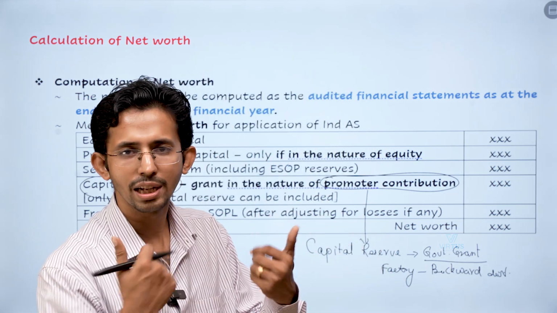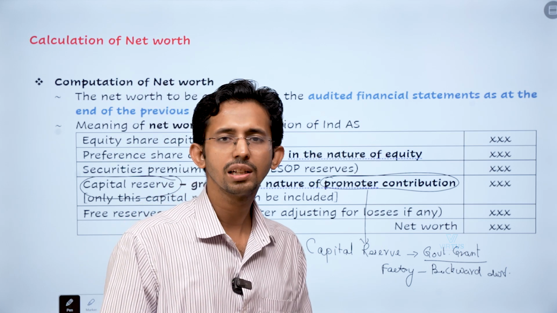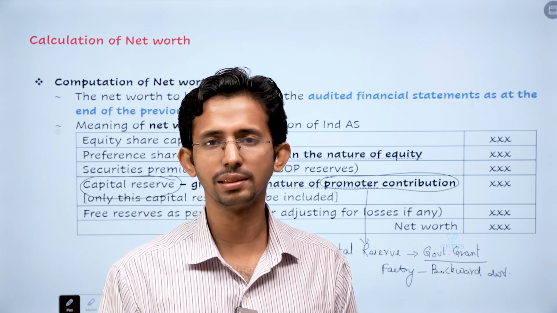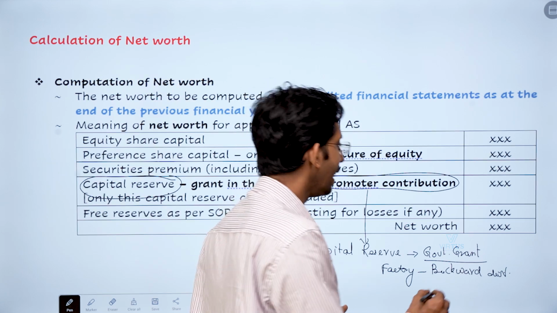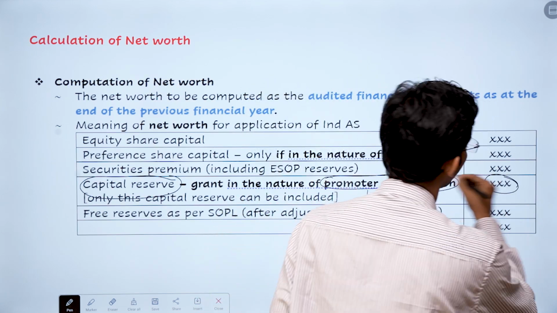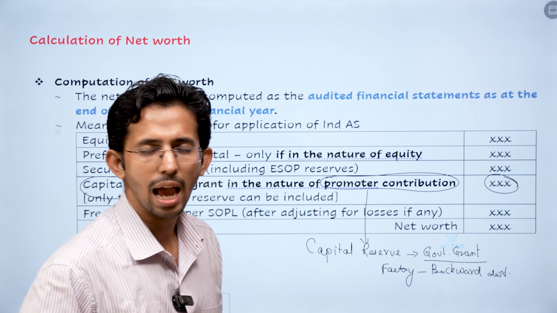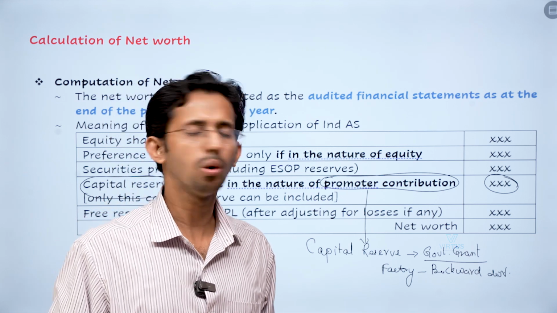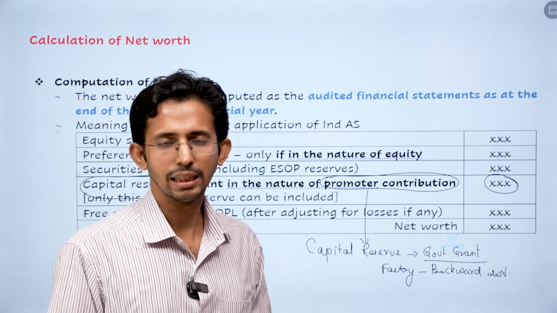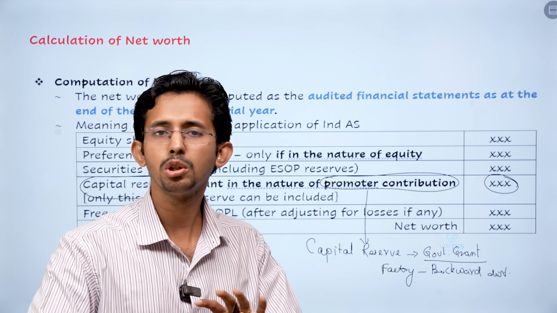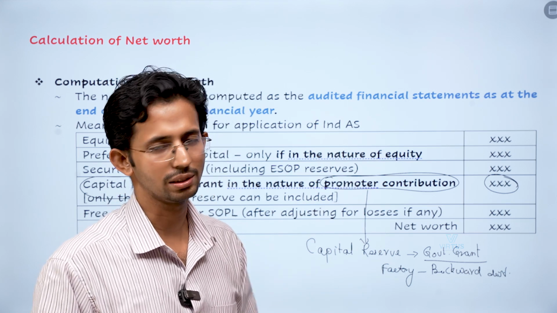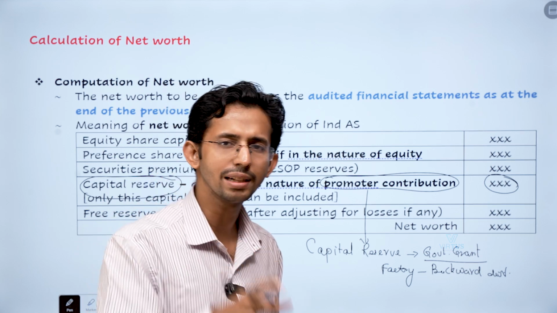You are not bound to repay it back. So such capital grants or capital reserves, which are in the nature of promoter's contribution, alone can be considered for the purpose of computing the net worth. And all other government grants or all other capital reserves, irrespective of their nature, if not in the nature of promoter's contribution, should not be considered for computing the net worth. Friends, I hope that is very clear to you.